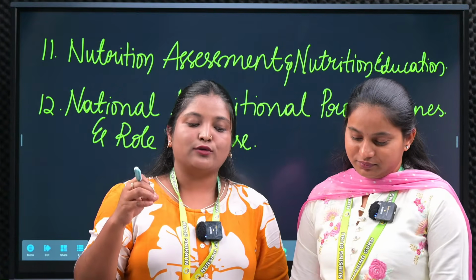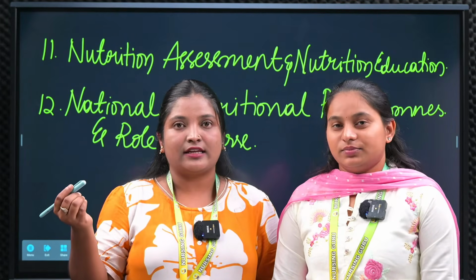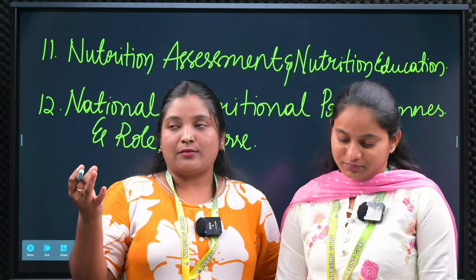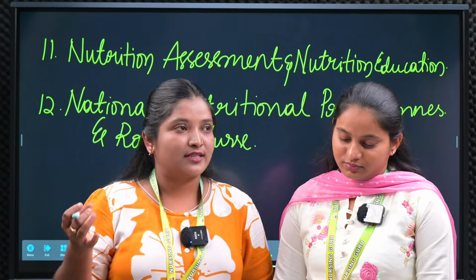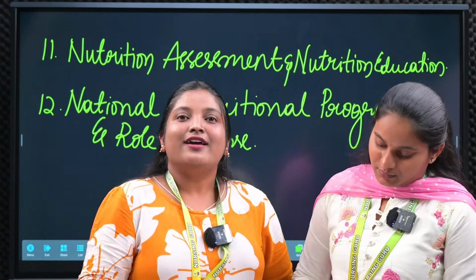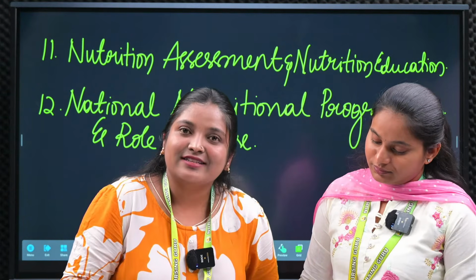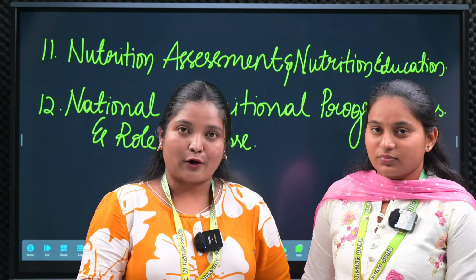Okay, so why is there an initiative by the government to eradicate malnutrition among the various vulnerable groups in the community? The first thing we need to know is the nutritional problems in India. What are the nutritional problems we can see in India? Anemia. We have problems like iron and folic acid deficiency that lead to anemia. Next is iodine deficiency, and a lot of other problems will also be there.